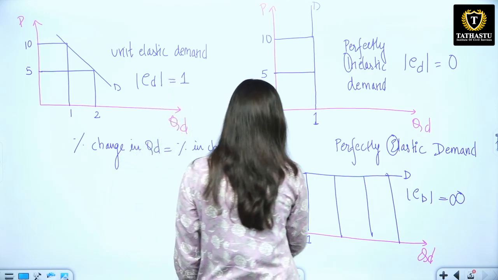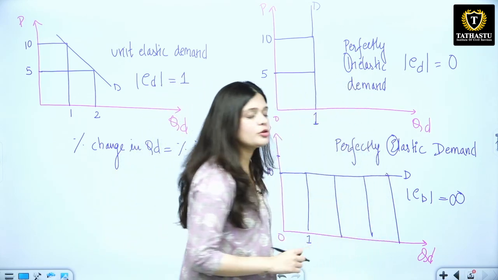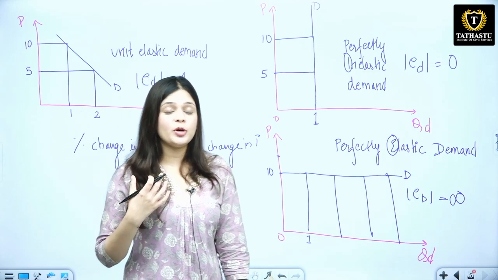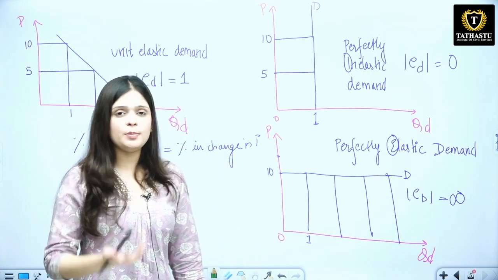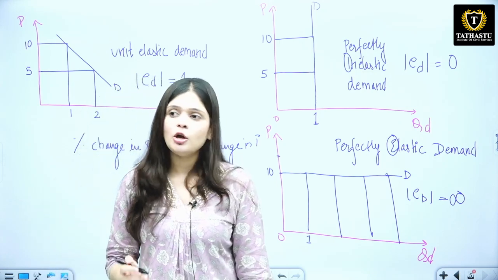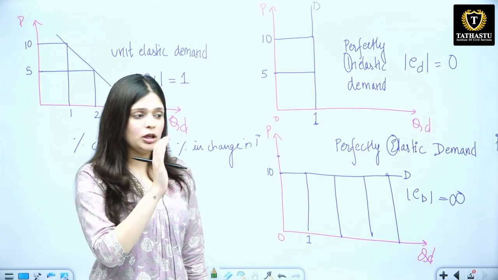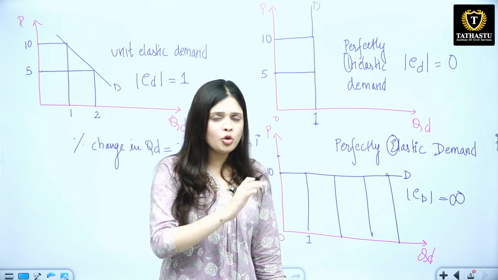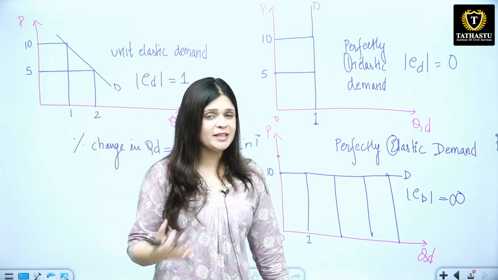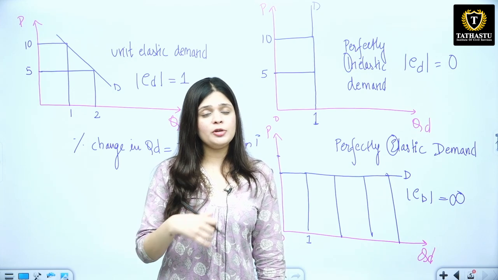Now let us talk about the real life examples of this. Let's talk about perfectly elastic demand. When will there be a perfectly elastic demand in real life? In real life, normally there is no perfectly elastic demand, but the closest to it is agricultural products. For example, fruits and vegetables.